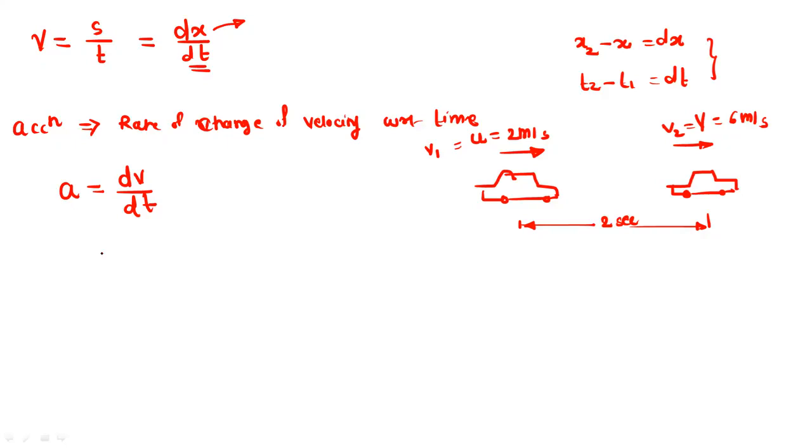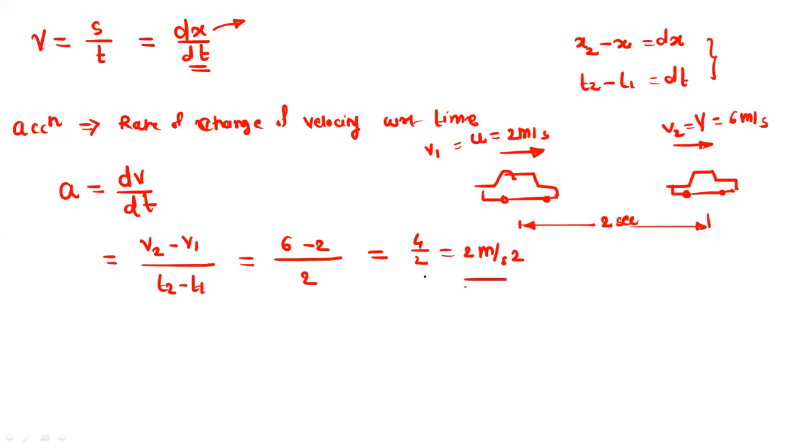So acceleration: dv is v2 minus v1, and dt is t2 minus t1. So 6 minus 2 over 2 seconds, that is equal to 4/2, that is 2 meter per second square. This is how we can find the acceleration.